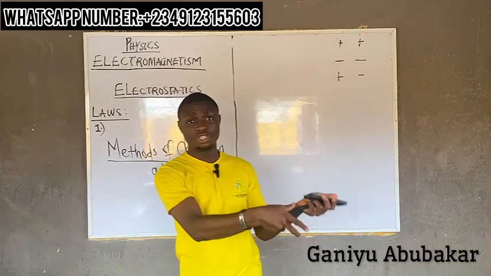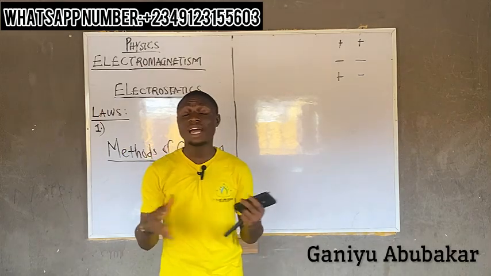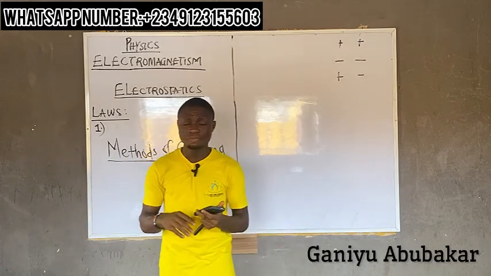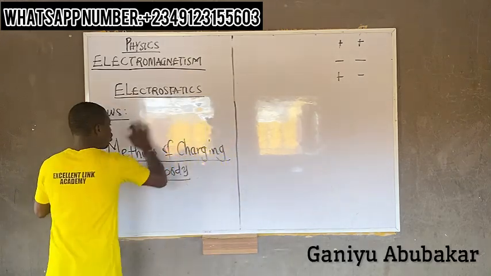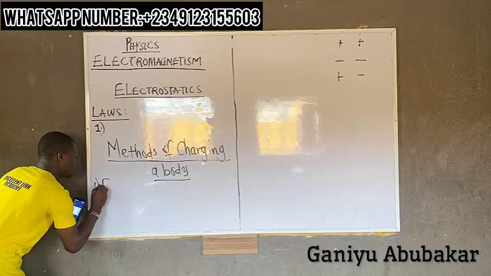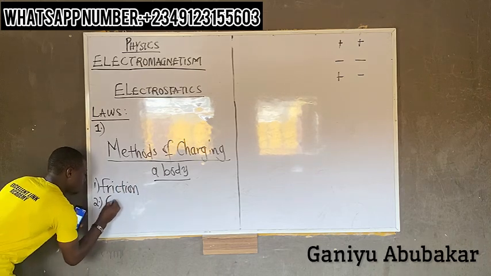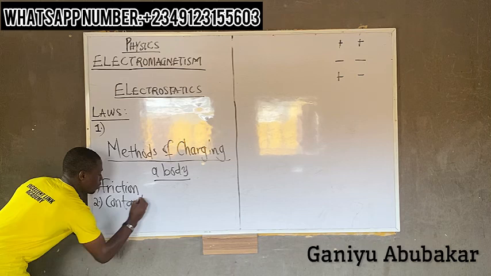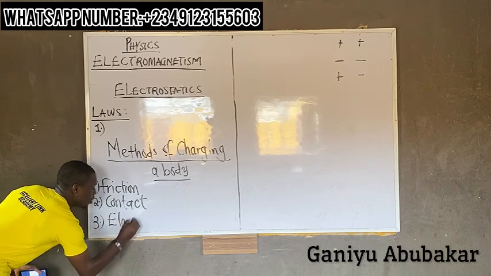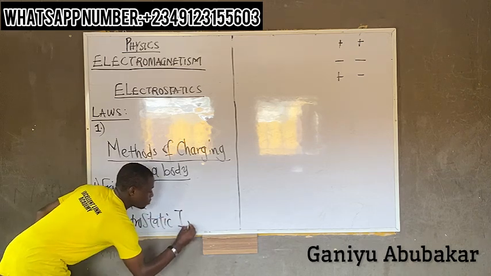Number one, by friction, number two, by contact, and number three, by electrostatic induction.